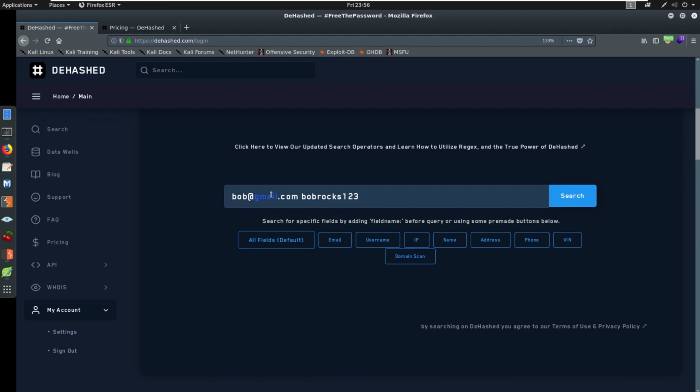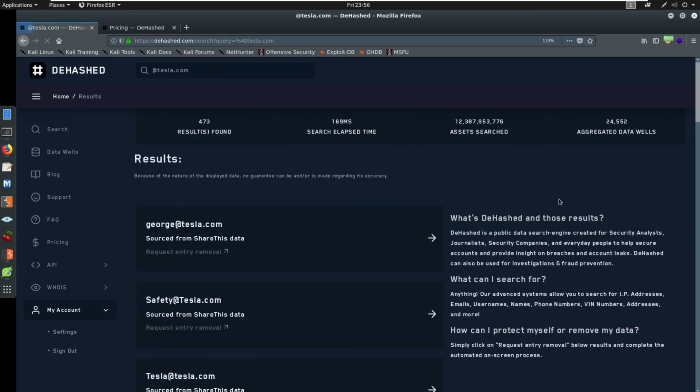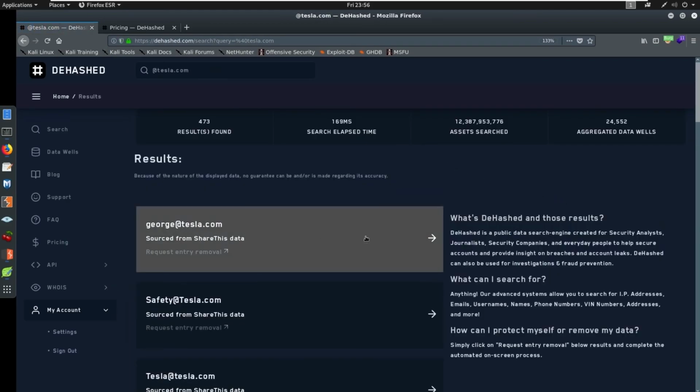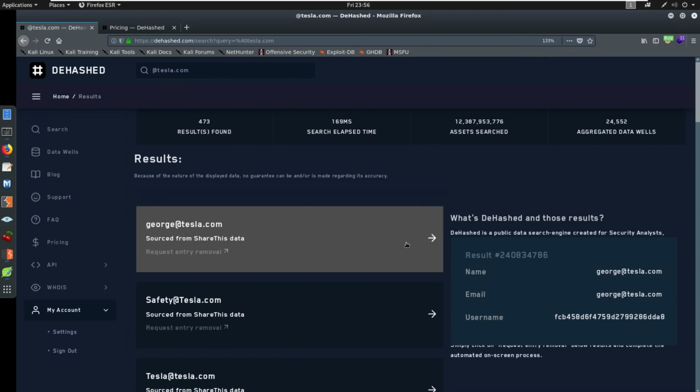As a real world example, when I am looking at an organization and I'm doing research on hashing, or doing research on breach credentials, I'm trying to think, okay, first, if my client is tesla.com, I might come in here and search at tesla.com, and I might see how many results are in here. Let's see what happens. Okay, here's George at tesla.com. George has been in a